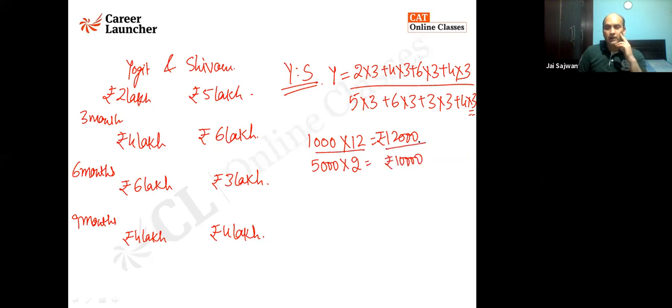So the ratio of their investment is not the only thing which is required. It is also the duration for which you are keeping the money in the bank. So I'll say the ratio of this is coming out to be 6:5 here. So that's why the profit needs to be divided between Yojit and Shivam in the ratio of 6:5. I hope it is clear to all of you.